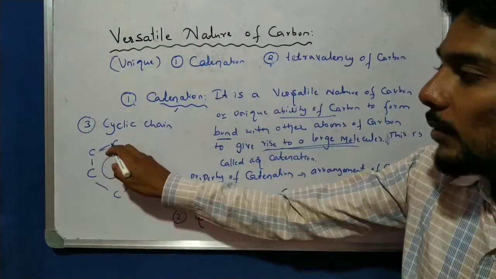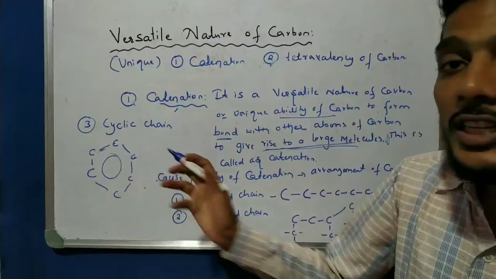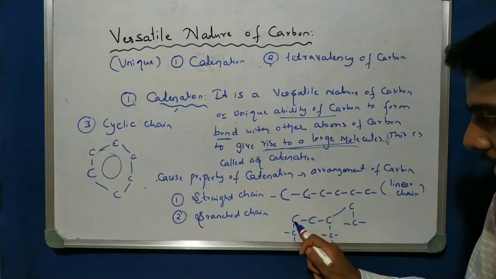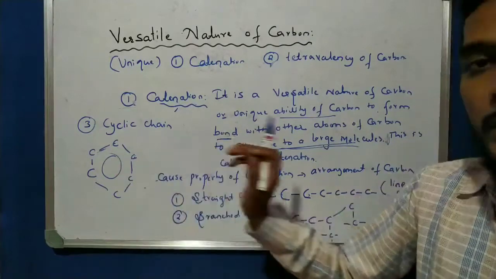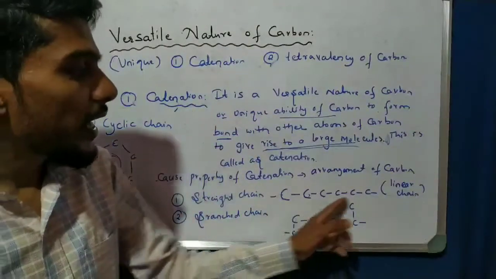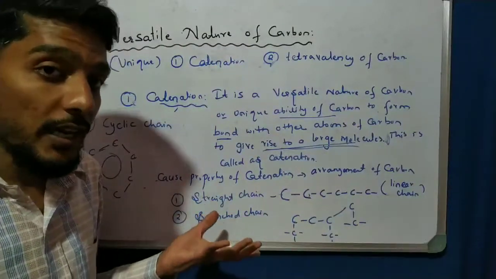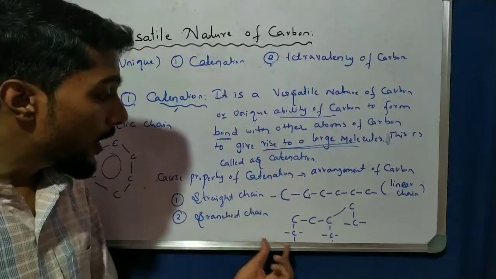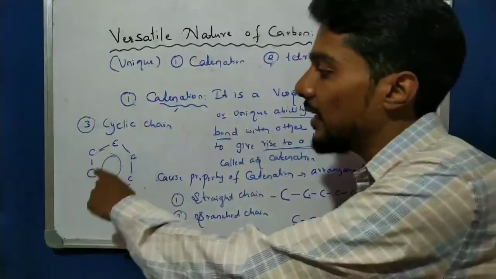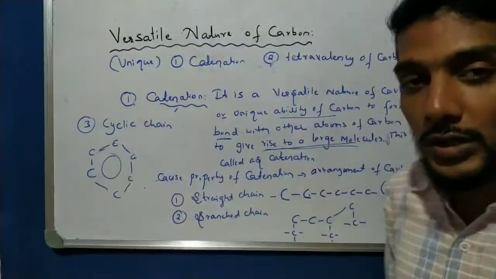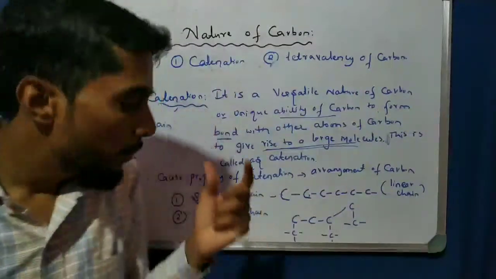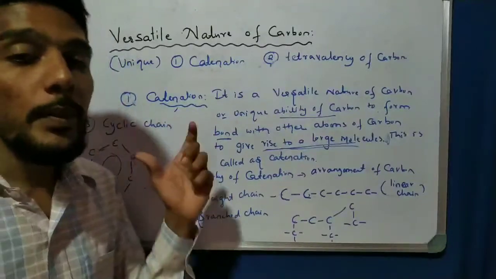See here, a number of carbons are bonded with other carbons, so it is nothing but catenation. Carbon is bonded with other carbon, in every case, but the form is different. The arrangement is different. Here the arrangement is a straight line, so it is called a straight chain of carbon. Here the arrangement is branched, so it is called a branched chain. Or sometimes the arrangement is cyclic. Because of the catenation property, we can make three types of arrangement: straight, branched, or cyclic.